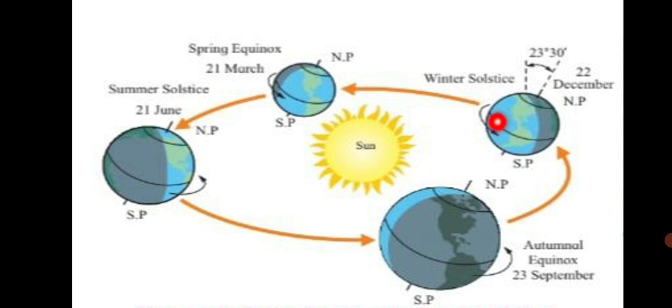So, whichever part of the earth is facing, whichever pole you can say is towards the sun, that part is facing summer, and the part which is away from the sun is facing winter. Long days and longer nights here, shorter days, shorter nights and long nights there. So it all depends upon the revolution of the earth, the cycle of seasons.